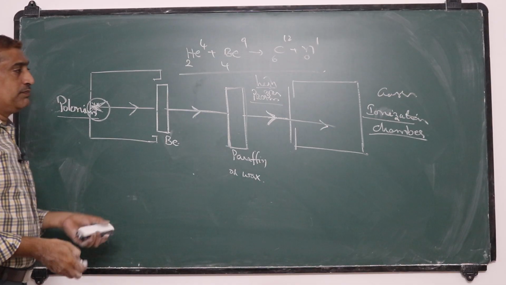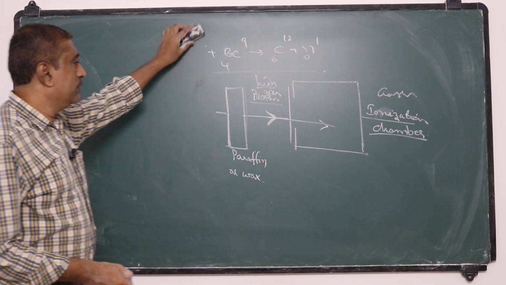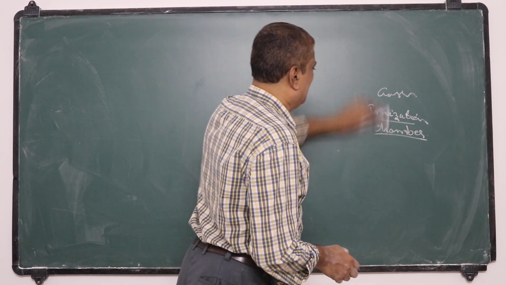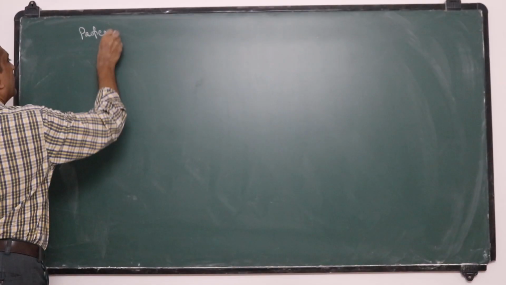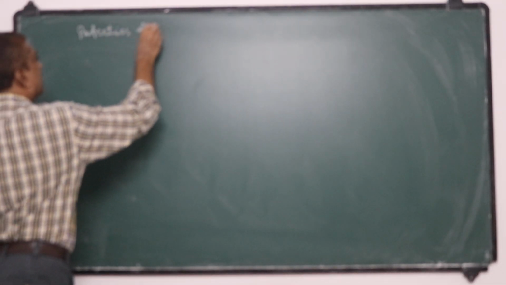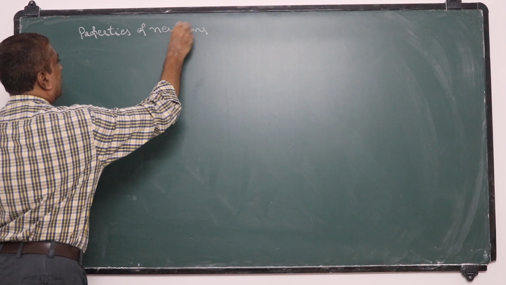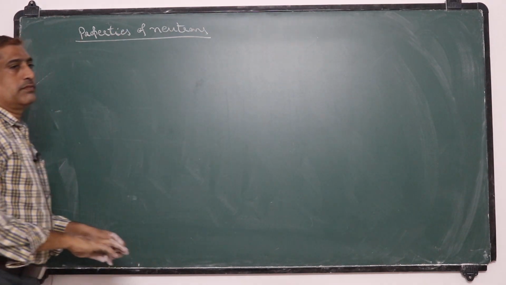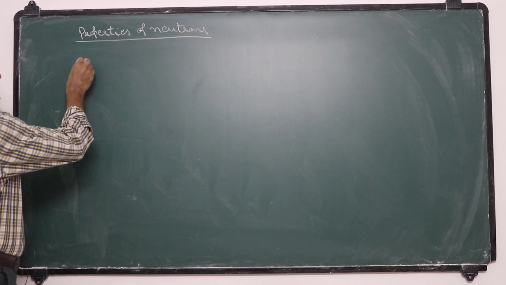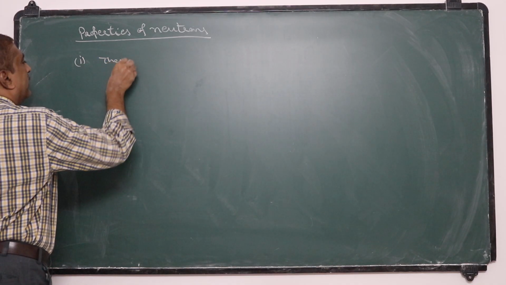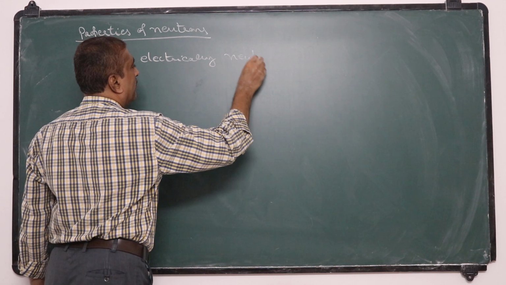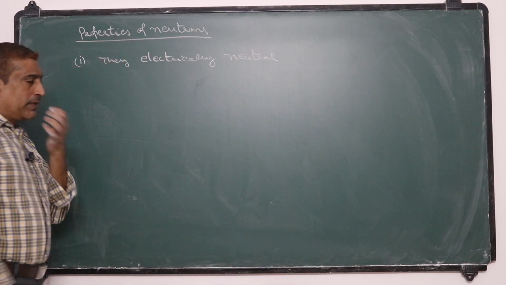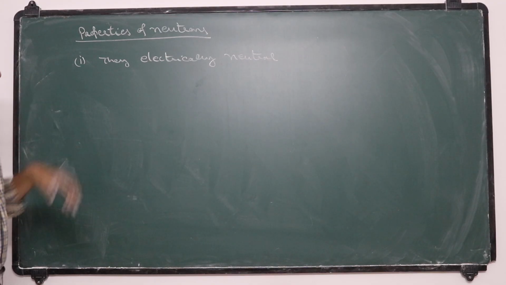Now the properties of neutrons. First one is they are electrically neutral, and they are not deflected.